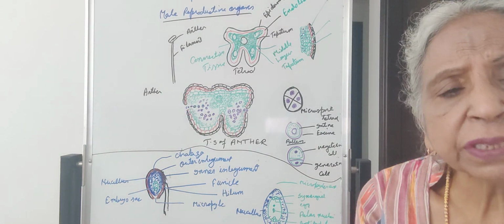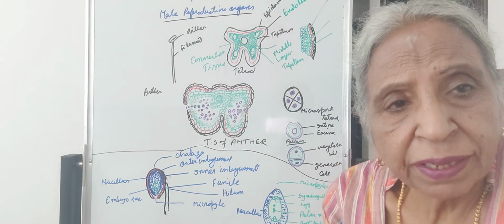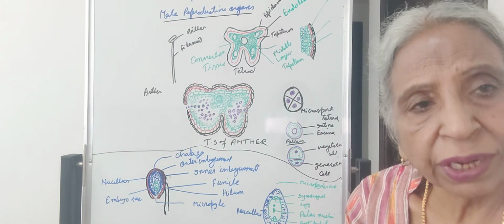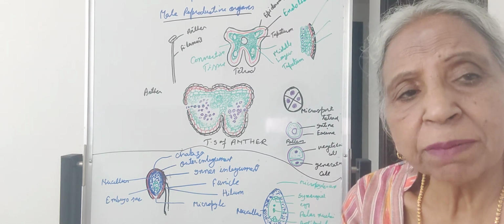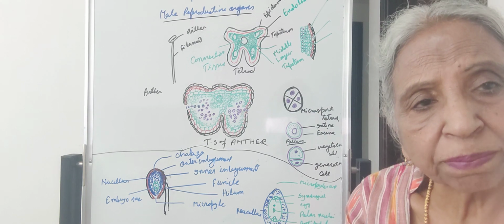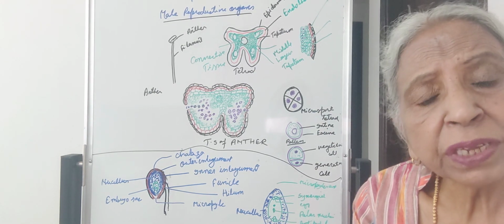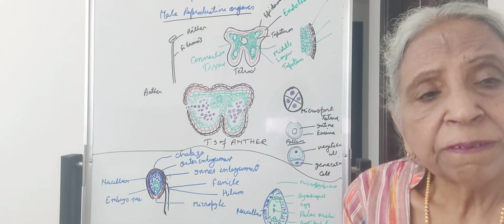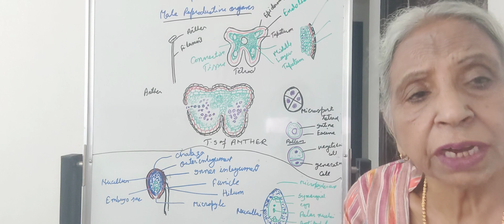When more than one carpel is present, the carpels may be free. Then the condition is called polycarpellary apocarpous. If it is bicarpellary, then bicarpellary apocarpous, tricarpellary apocarpous. But when the carpels are fused, then the condition is called polycarpellary syncarpous.